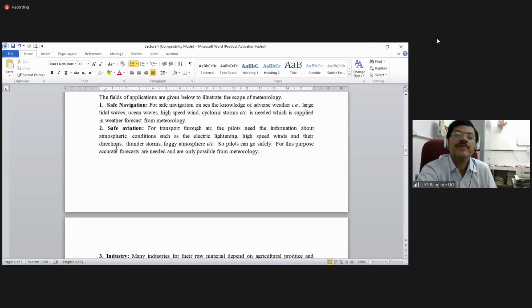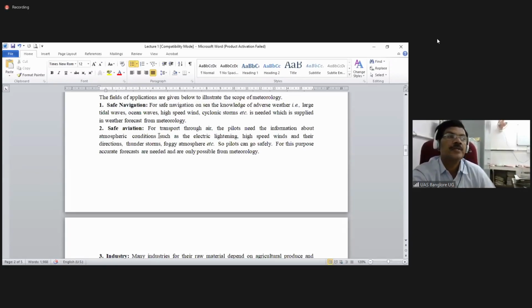Similarly, we have safe aviation. When you are traveling by aeroplane, usually every half an hour the data is uploaded. Even when you are entering the flight, they give the forecast for where you are starting from, what the atmospheric conditions are like, such as temperature or any probability of cloudiness or rain, and the place you are going to reach. What will be the temperature? All those things will be indicated. These things are given by the meteorologist. For transport through air, the pilots need information about the atmospheric conditions.